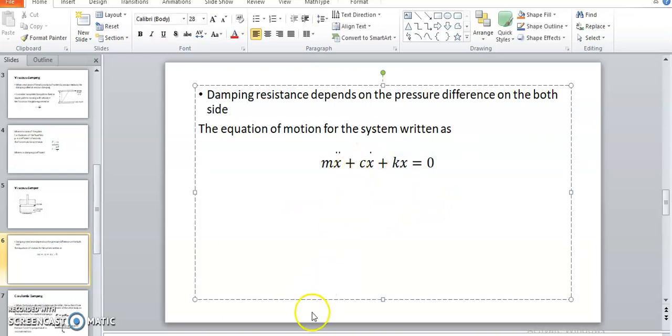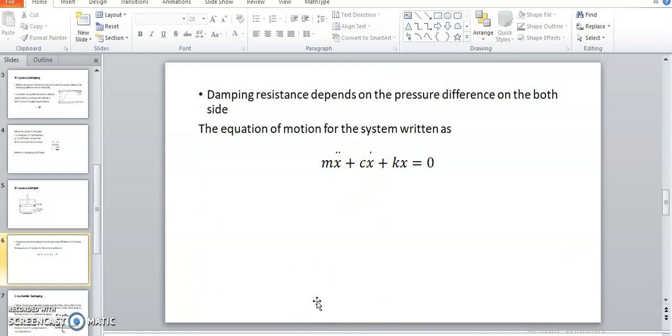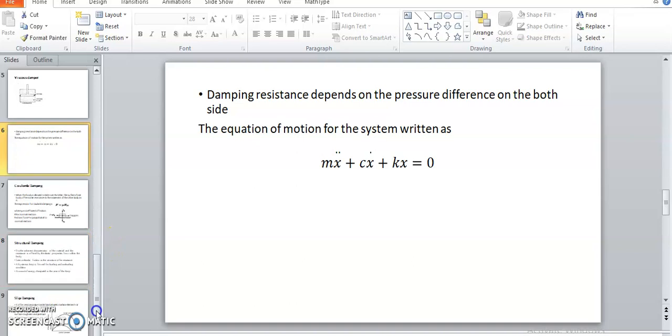If this c term is absent, it means there is no resistance to the oscillatory motion of that particular body, or very negligible resistance is offered to the vibratory motion of the body. Suppose a simple pendulum is oscillating in air. Air has a very small or negligible damping resistance to the motion of that pendulum. In that case, we consider c is equal to 0, and the equation becomes mx double dot plus kx equal to 0. So a very negligible amount of damping we can consider as c is equal to 0.